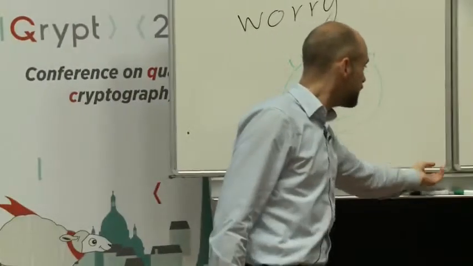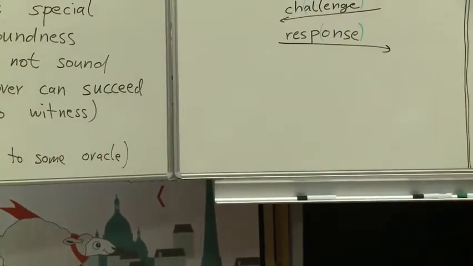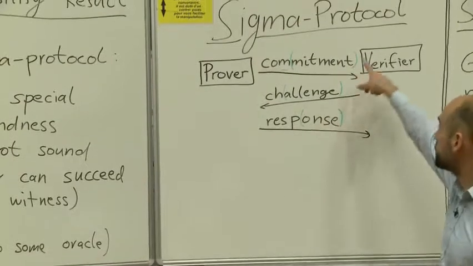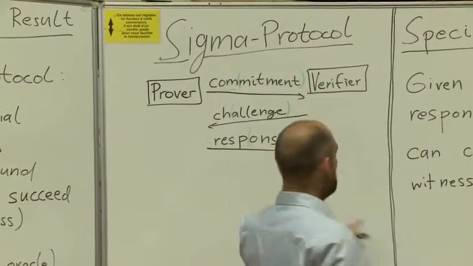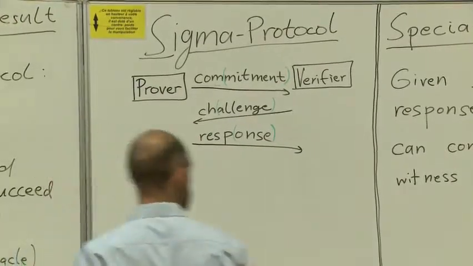As I will explain in the next slide, this fact implies that the prover can never make this proof without knowing the witness. We will need this very often, so I copied the important definitions on the whiteboard. This is the structure of a sigma protocol with the names of the messages, and here is the definition of special soundness repeated.